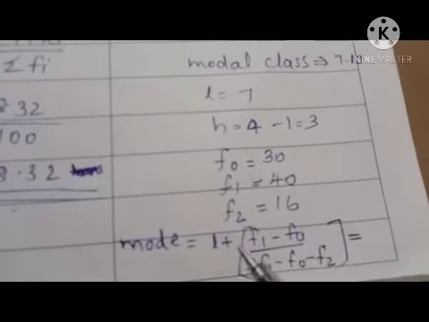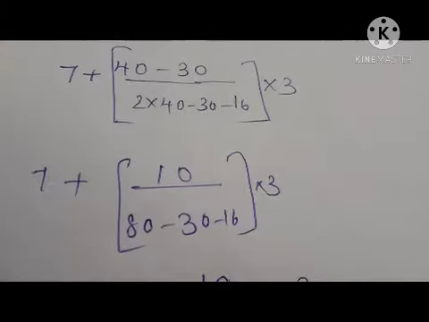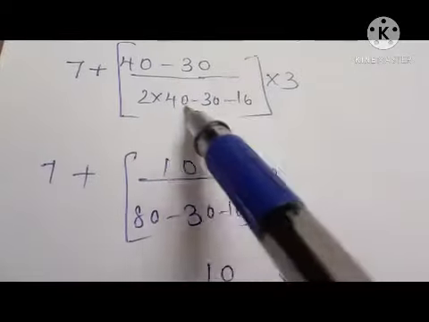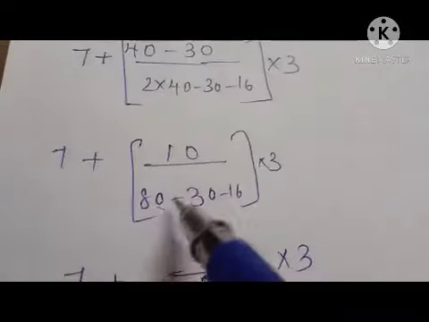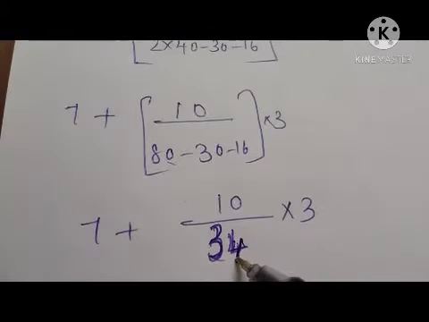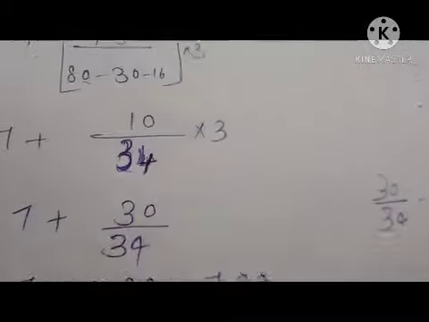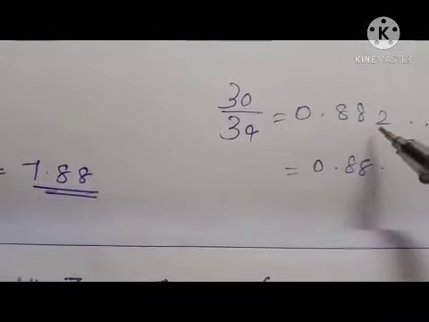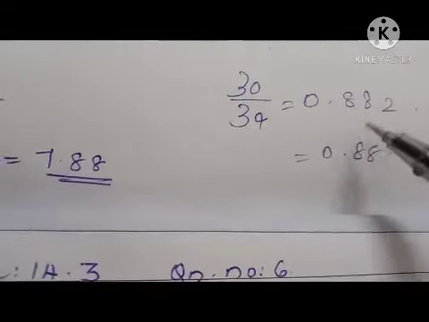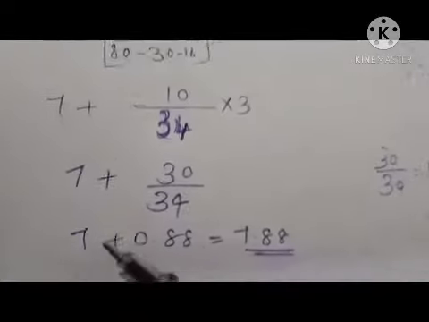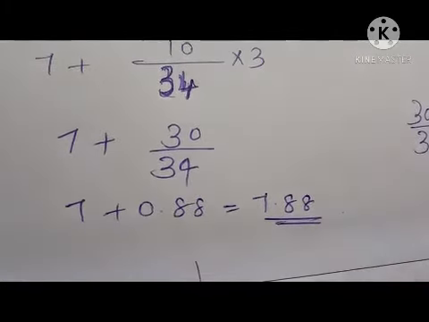Mode equals L plus F1 minus F0 by 2F1 minus F0 minus F2, into H. That is 7 plus 40 minus 30 by 2 into 40 minus 30 minus 16, into 3. 40 minus 30 is 10, 2 into 40 is 80, 80 minus 30 minus 16 is 34. Then 10 into 3 is 30. Then we divide 30 by 34 and get 0.882 etc. The third digit is less than 5, so we write 0.88. Then 7 plus 0.88 is 7.88. This is the mode of the given observation.